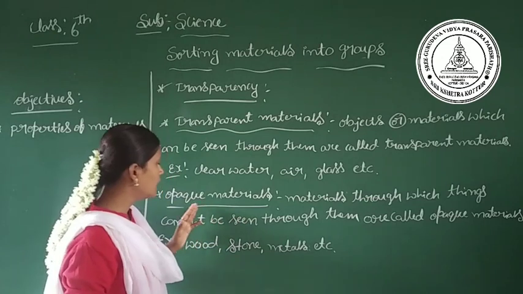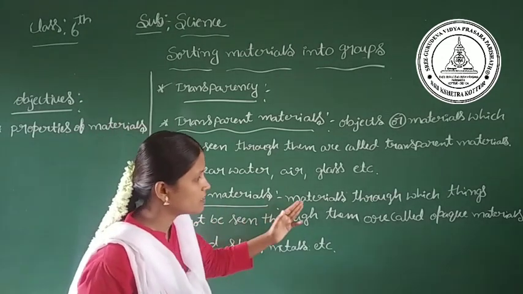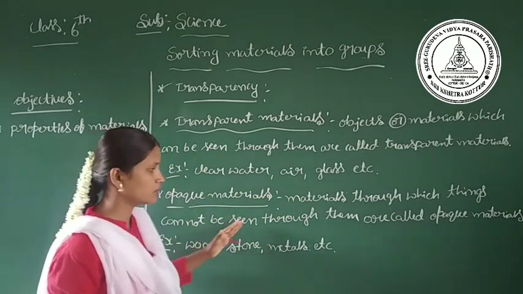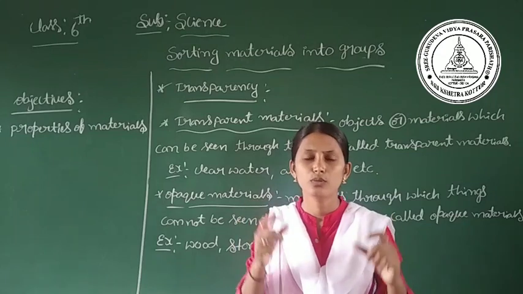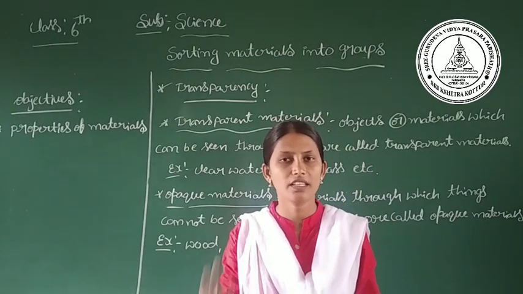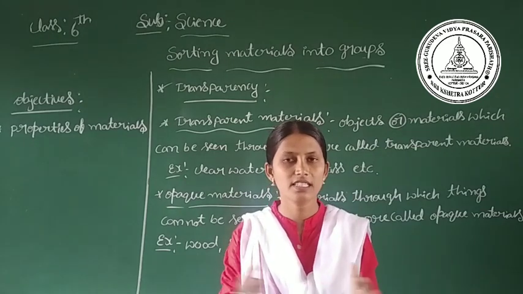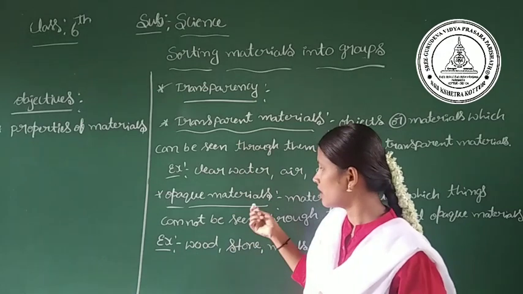Next one, that is opaque material or opaque objects. These are materials through which things cannot be seen. Opaque objects or opaque materials are those through which we cannot see other objects. So things cannot be seen. This type of object we call opaque objects.